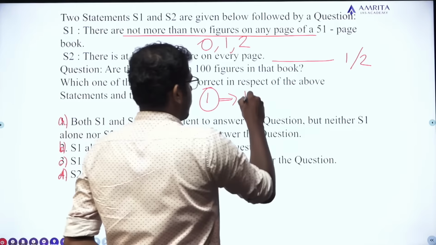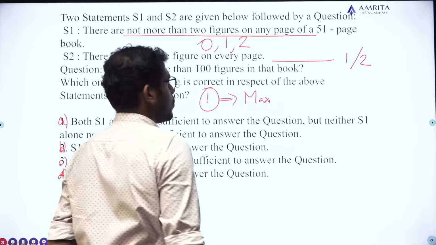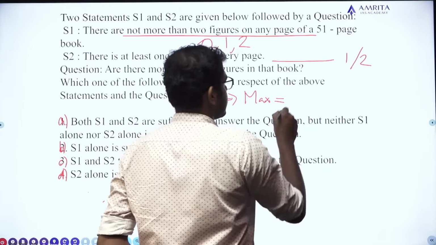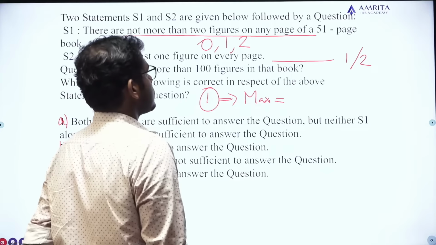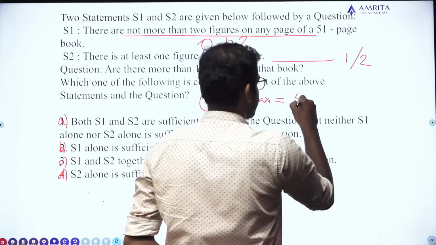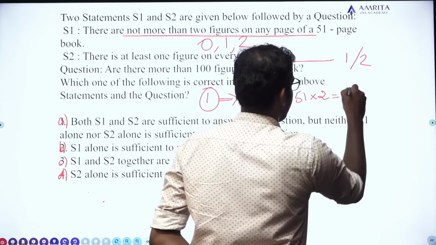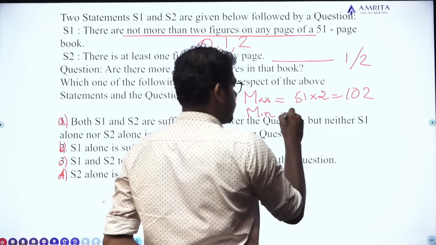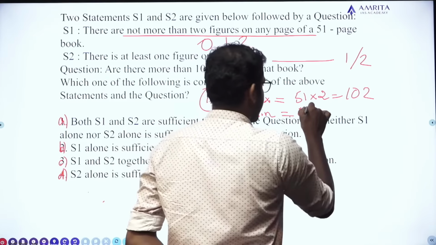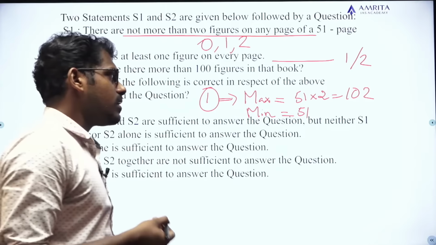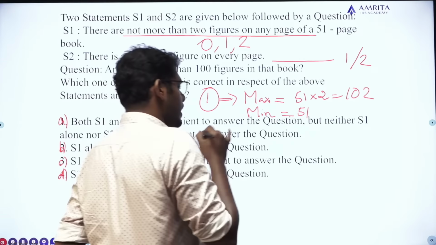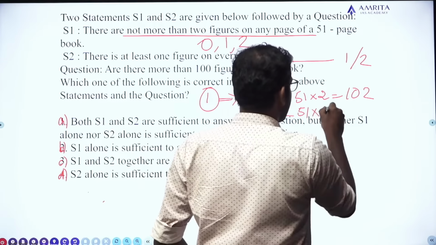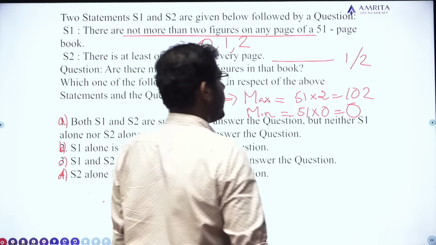the maximum number of figures the book can have is, if all the pages contain 2 figures, then the maximum number of figures in the book will be 102. The minimum number of figures in the book is, if none of the pages contain any figure, then the minimum number will be 0.